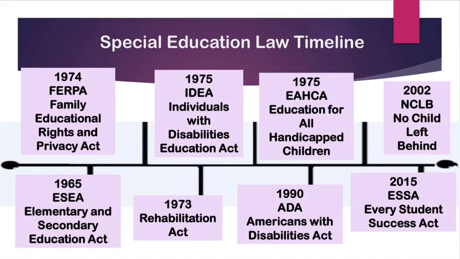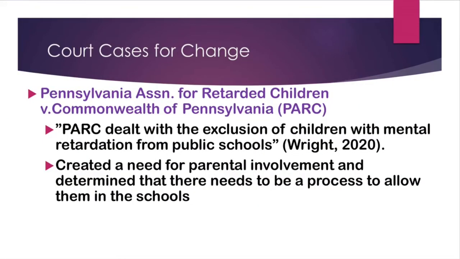The next one we have passed is the No Child Left Behind Act in 2002. This is where schools were held accountable for how their students learned, and it didn't lead to school improvements. It kind of involved the creation of Common Core standards after this. And the last act that we have here is in 2015, and it's called the Every Student Success Act. This ensures student success by providing advancement of equity, long-term goals, high academic instruction, statewide assessments, accountability systems for schools, and school-wide intervention programs.